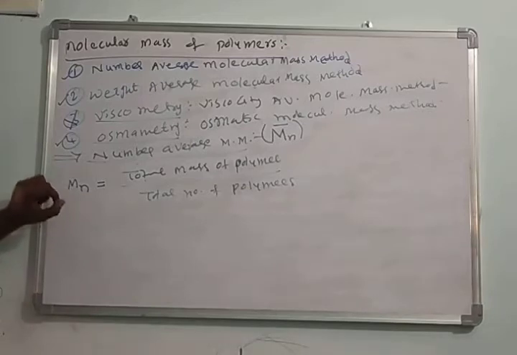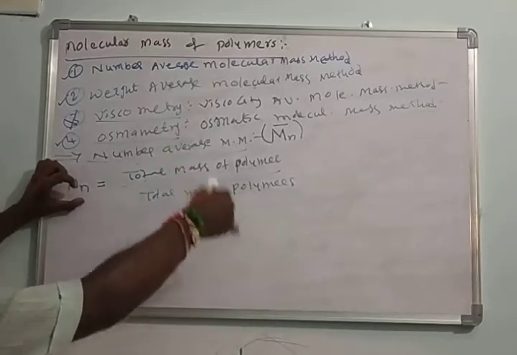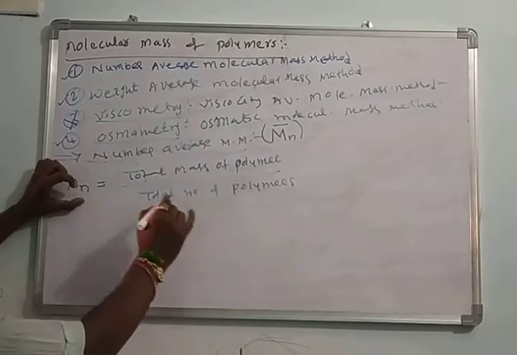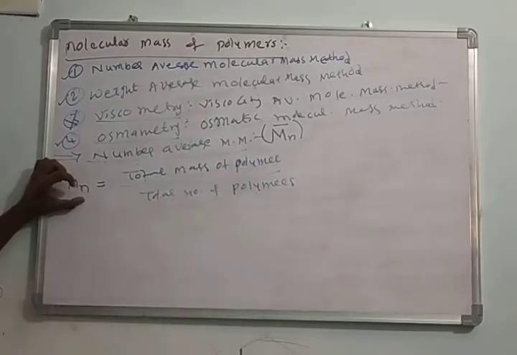What is the principle? The definition is the ratio between total mass of the polymer and total number of polymers.